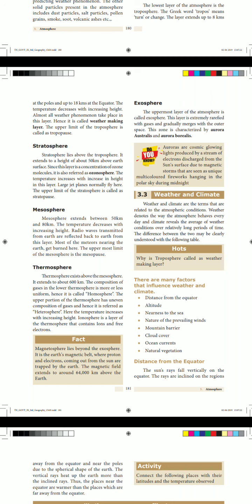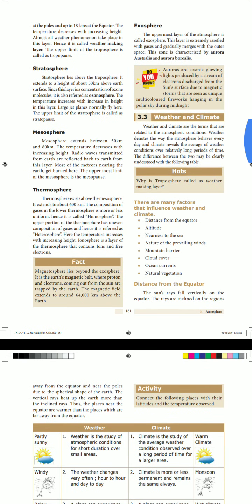The first one is the distance from the equator. Equator means 0 degree, isn't it? Here, the sun's rays fall vertically on the equator. You have already learned in the lower classes that if the sun's rays fall vertically, it will be very hot. If they are slanting, it is very cool, not as hot as with vertical rays.